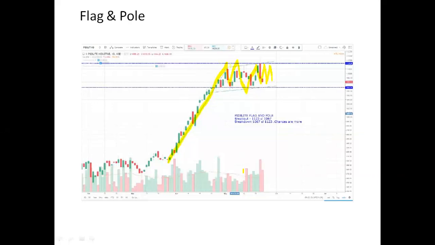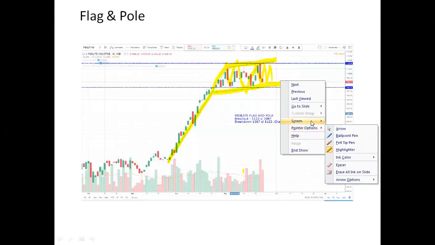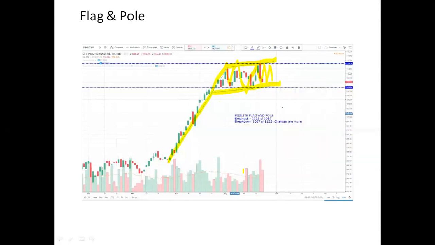Here what you need to do is join a higher top, that is your resistance, and join a lower bottom, that has become your support. So this has become your flag. Now this is your pole, this is your flag. So how to trade? Whichever side is broken by the body, suppose it's broken by the body on the upside, you have to buy a call.